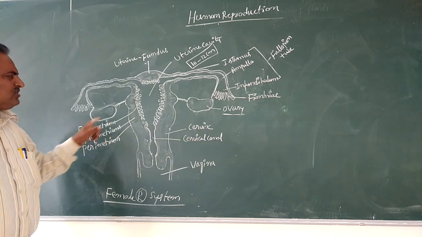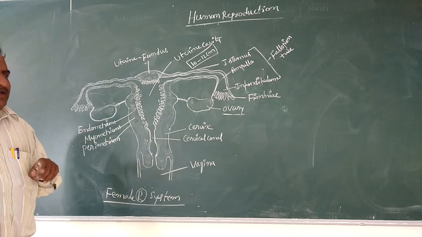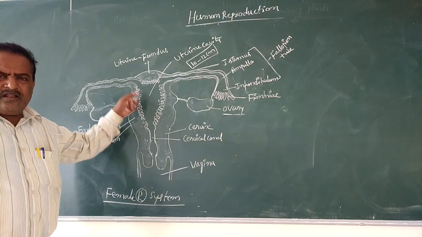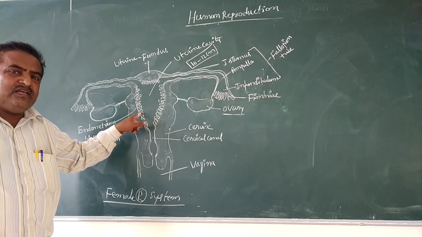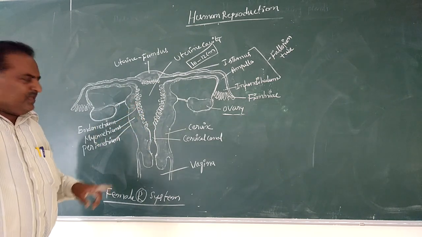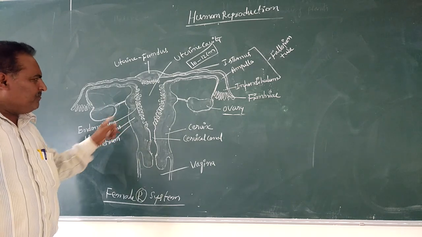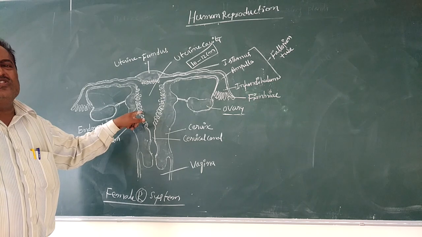The innermost layer of the uterine wall is called the endometrium. The endometrium is made up of glands and rich blood capillaries. Here the endometrium undergoes cyclic changes during the menstrual cycle.